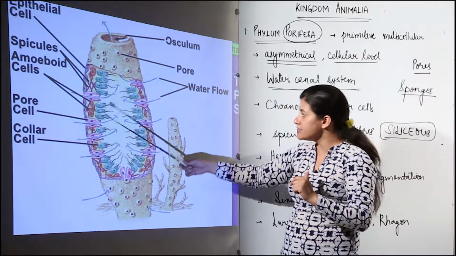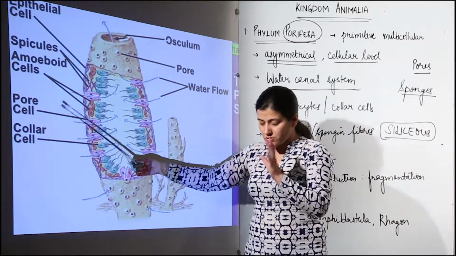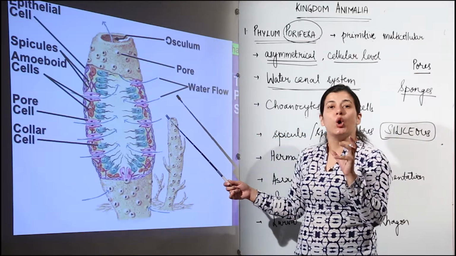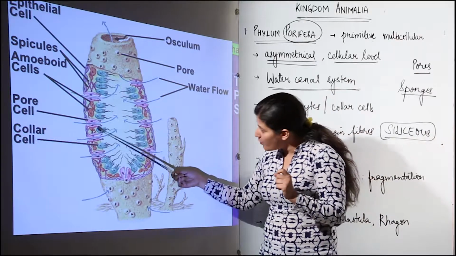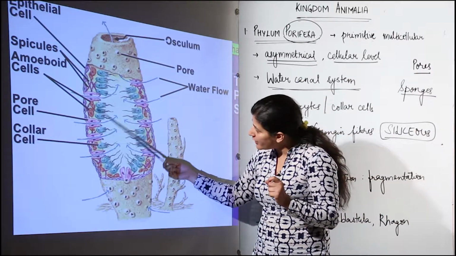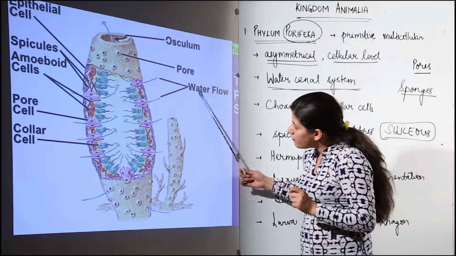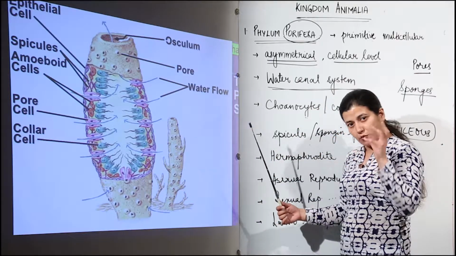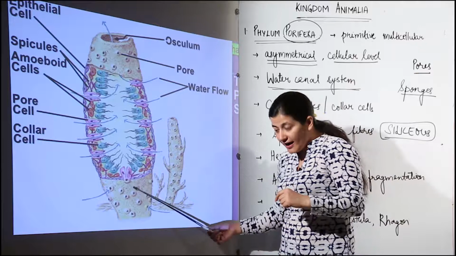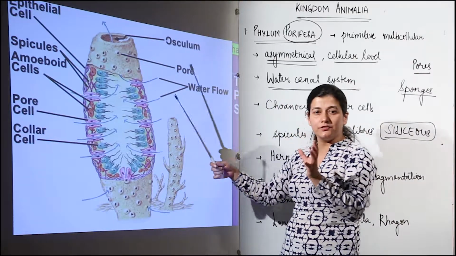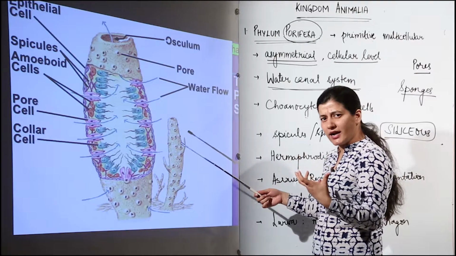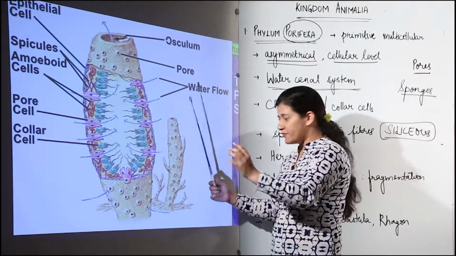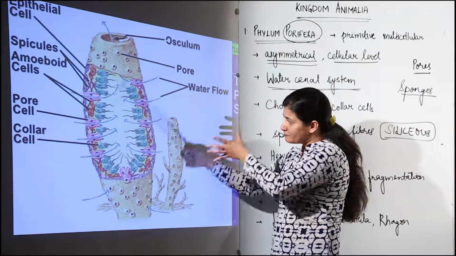If you are being asked about cells, these are the pore cells which surround ostia, because ostia is the opening. Basically, it is the pore. So, we have pore cells which are surrounding the ostia, we have spicules, we have amoeboid cells, we have the water flow entering, water current that is entering the system. There is a gradient that is maintained so that water enters inside it. That is why the water enters through ostia instead of osculum. Otherwise, the gradient will not be maintained. That is a basic understanding of physical processes. We have the water flow that goes inside. This osculum throws out whatever water has entered into the spongocoel.